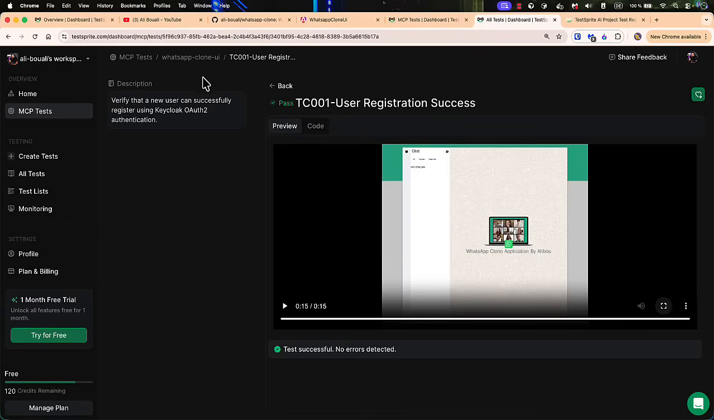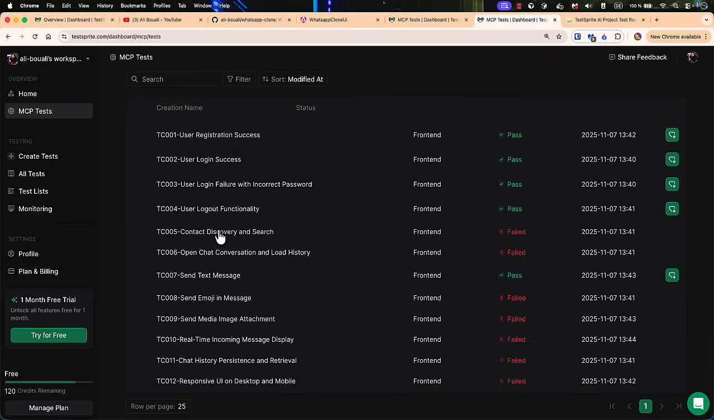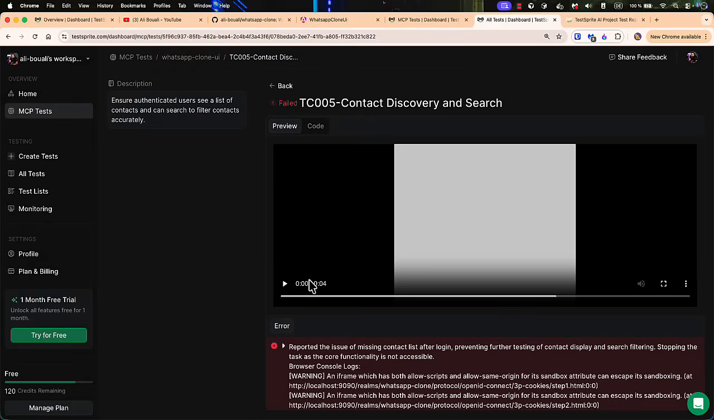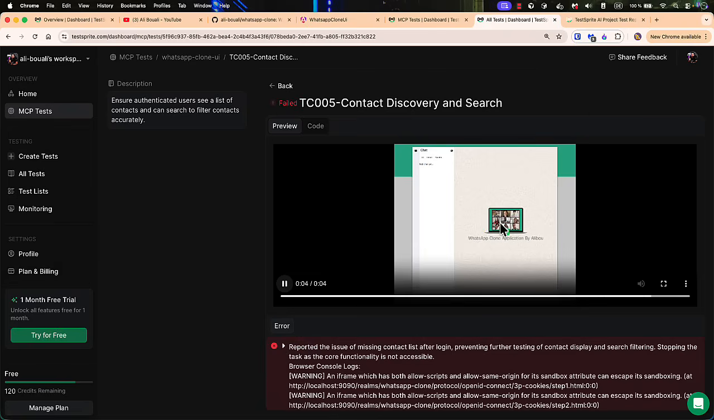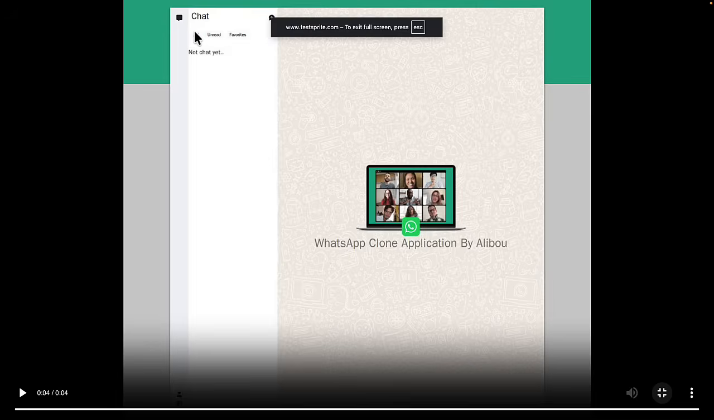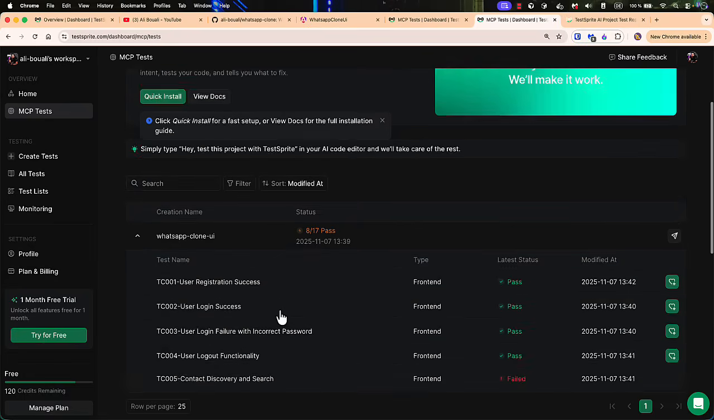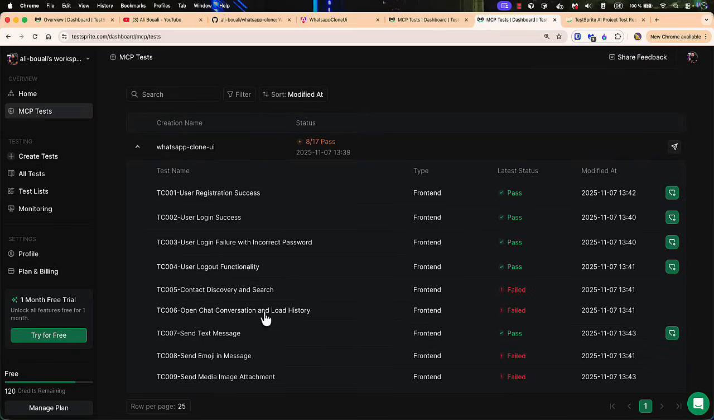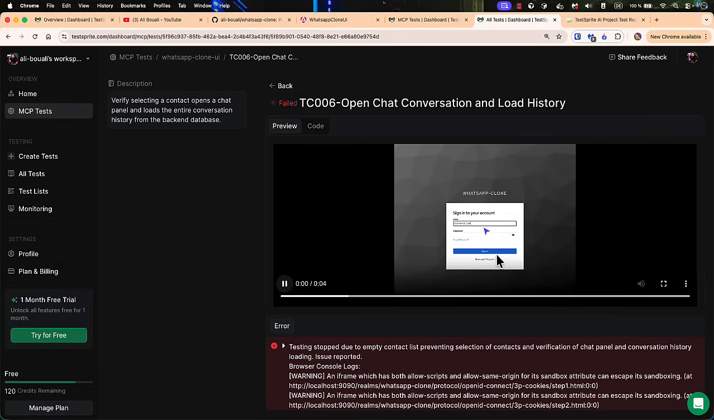All right. So let's go back and see the failing ones. The failing ones: contact discovery and search. So let's see what the AI was trying to do and why it was not successful. All right, so I think the AI was not able to identify this button that we need to click on, this plus button, in order to select a chat or select the users. So yeah, maybe, I don't know, it might be the design of our application, or even the AI was not able, or we did not describe it correctly.